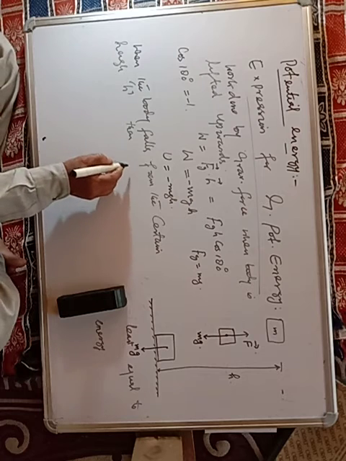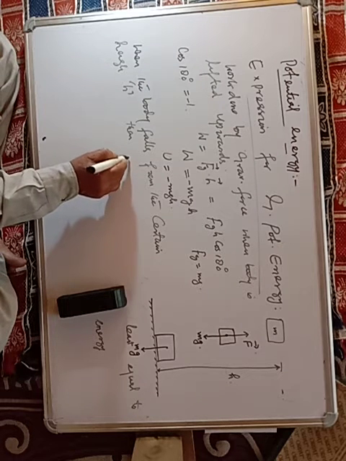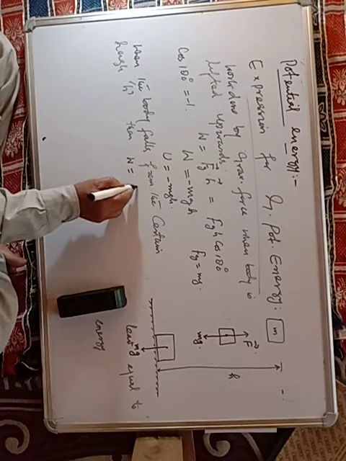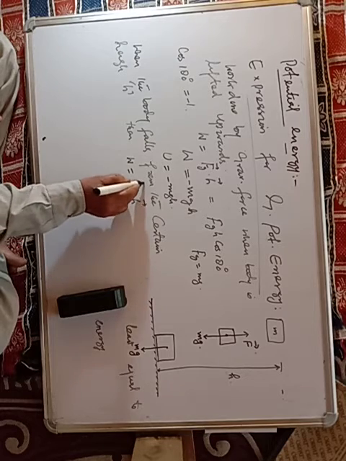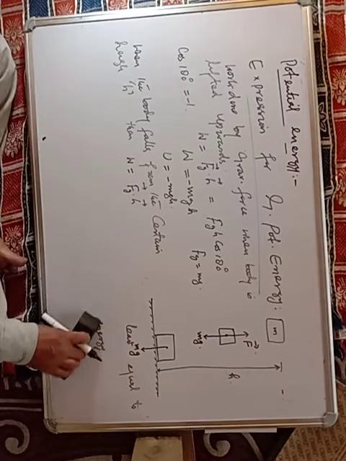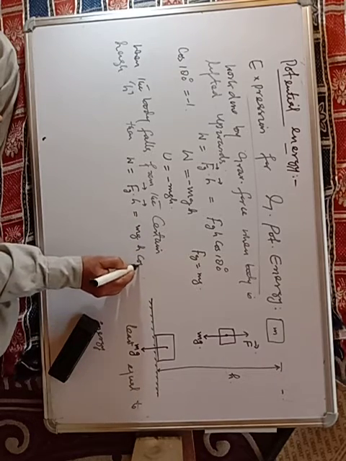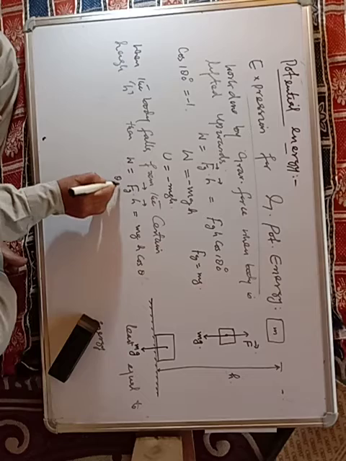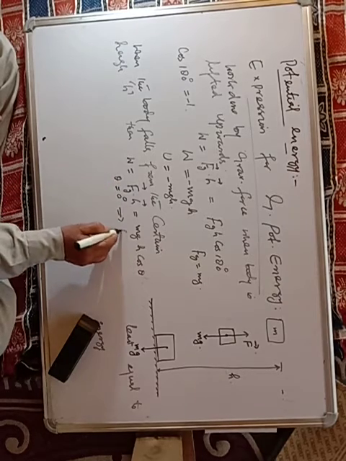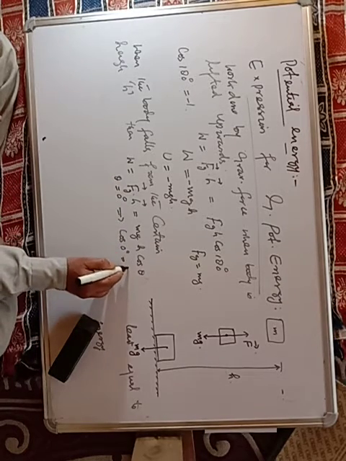So here theta is equal to 0. So we can write W is equal to F dot H, Fg dot H implies mgh cos of theta. Here theta is equal to 0 degree, implies cos of 0 degree is equal to 1.